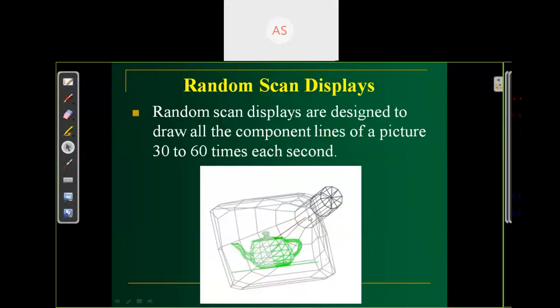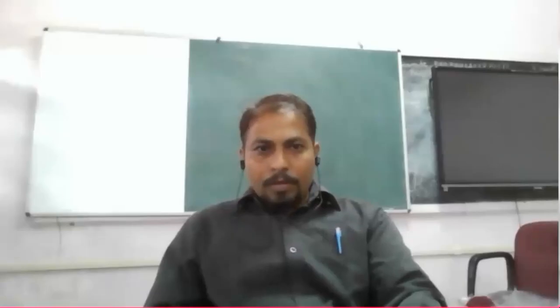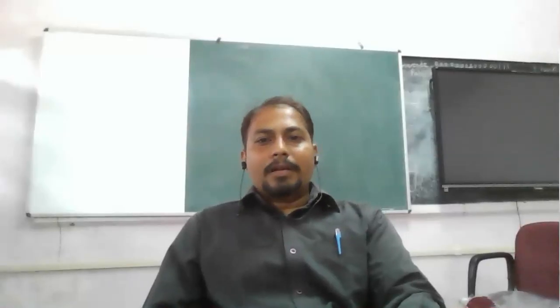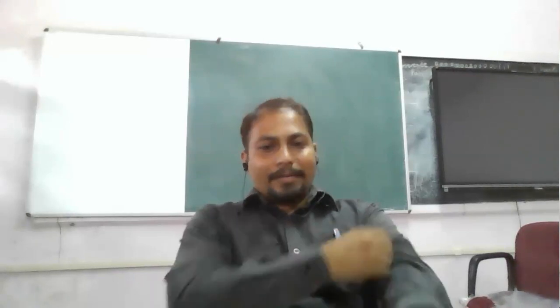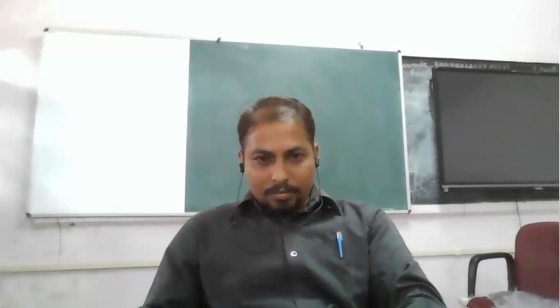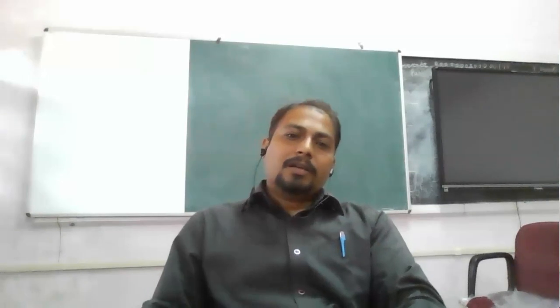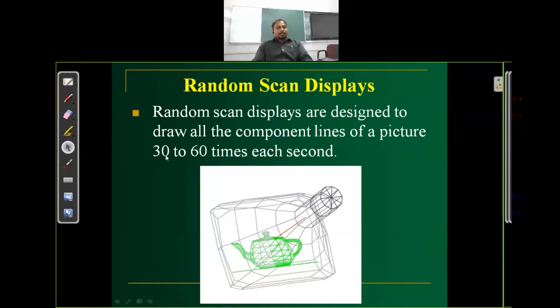Okay, slide पे है. Random instant systems are designed to draw all the component lines of a picture 30 to 60 times per second. As I told you, suppose a picture has 1,000 lines and your refresh rate is 30 times per second. So we need to plot 3,000 lines per second just to display this picture persistently on the screen.